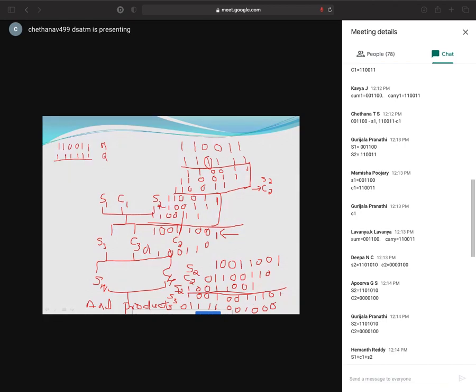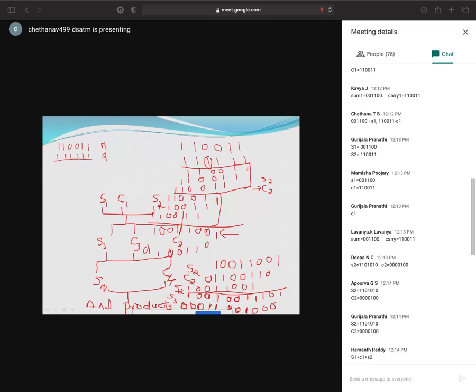Okay. So 1, carry 0. 0 plus 0 is 0, carry 0. 0 plus 1 is 1, carry 0. 1 plus 1 plus 1, 1 is here, carry 1. So 1 plus 0 is 1, carry 0. Then 0, 0, 0 will be 0, carry will be 0. 1 plus 1 will be 0, carry 1. 1 plus 1 plus 1 is 1, carry 1. Next, 0 plus 0 is 0, carry will be 0. So 1, 0. Is it correct now? Yes, correct. Yes, Aditya, I was taking a wrong carry actually.